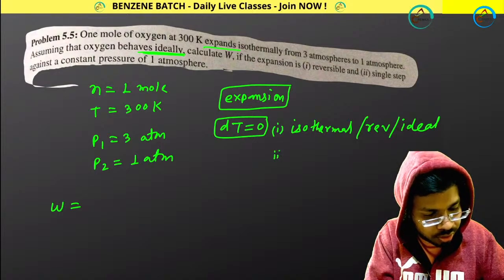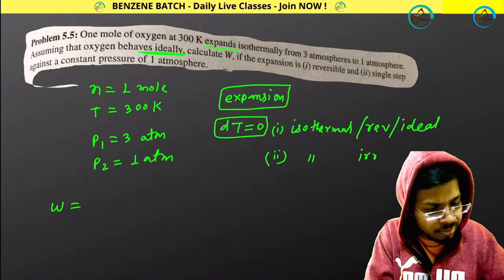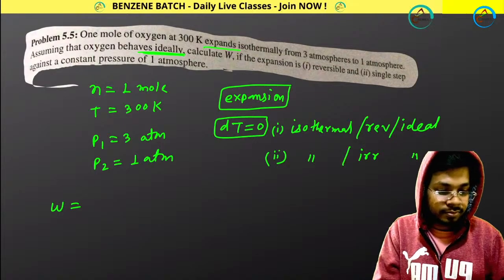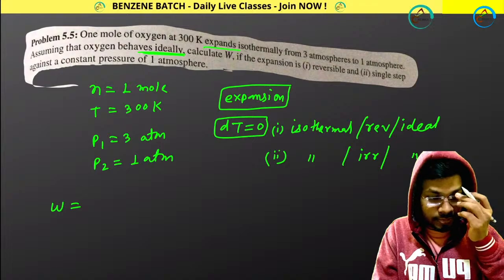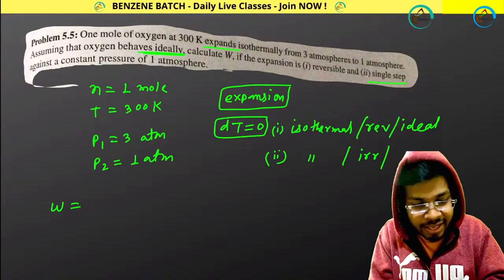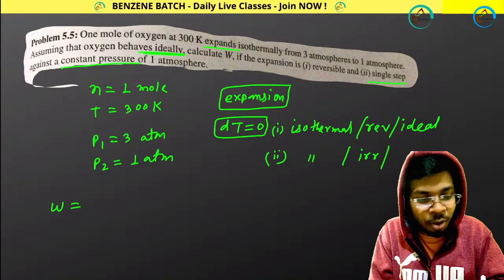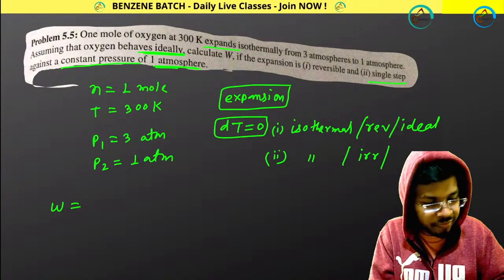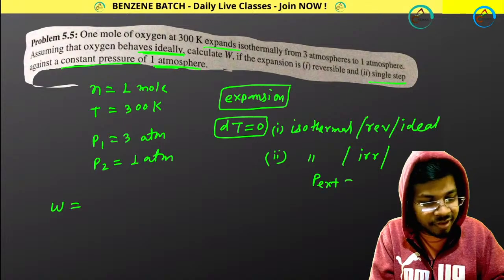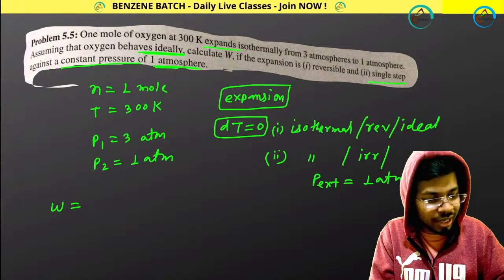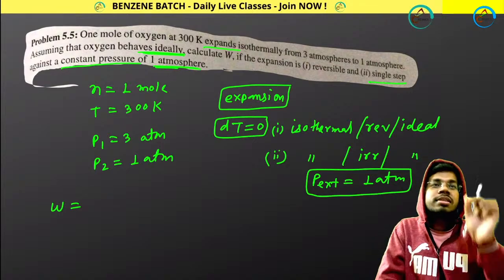Question number 2: isothermal, irreversible, ideal, single step against a constant pressure of 1 atmosphere. So P external is also given for this, 1 atm. Every piece of information is given. You just need to apply the formula.